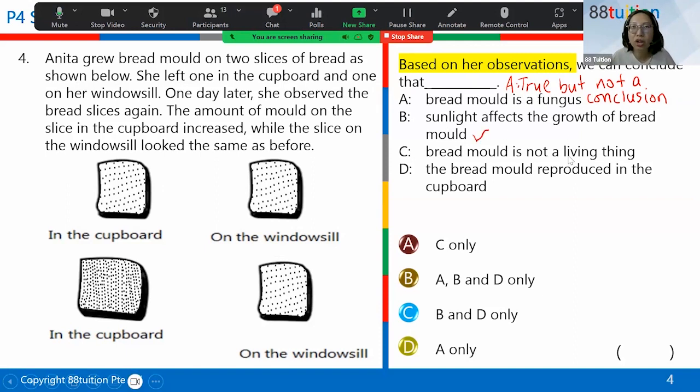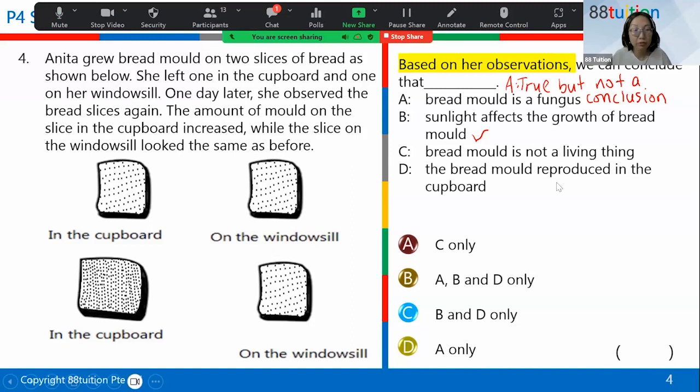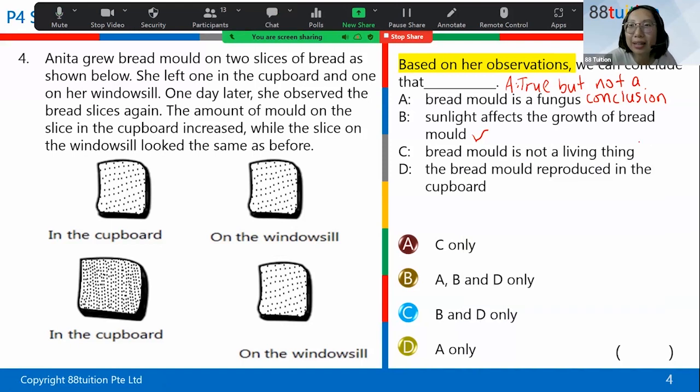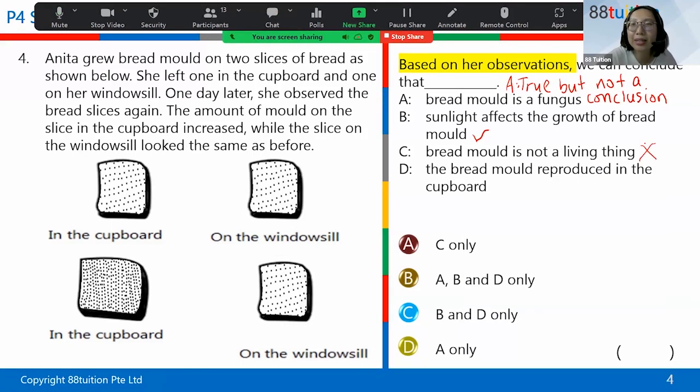Now C, bread mold is not a living thing. Is it true? So bread mold is definitely a living thing, right? Mold is a fungi. Fungi is a living thing. Yeast is a living thing. Mushroom is a living thing. Plants are living things. Mold is not a plant, but it's still a living thing. Mold is a fungi. All fungi are living things. And all bacteria are living things.